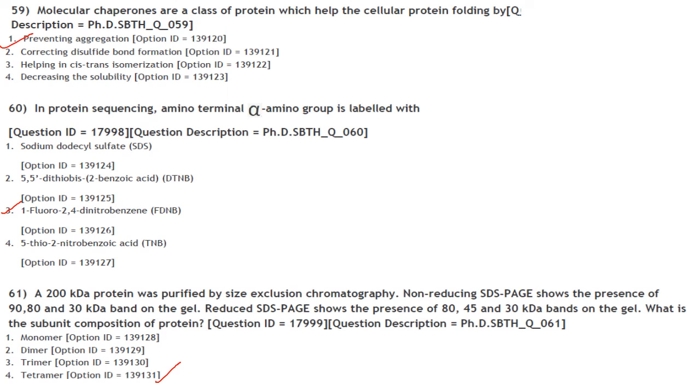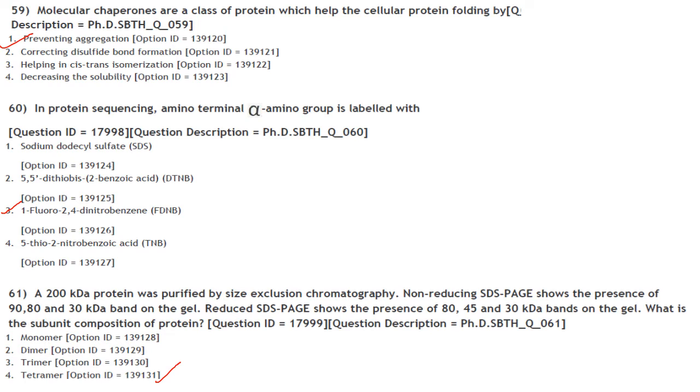Molecular chaperones are a class of proteins which help the cellular protein folding by preventing aggregation. Answer is option 1. In protein sequencing, the amino terminal alpha amino group is labeled with 1-fluoro-2,4-dinitrobenzene, FDNB. That is Sanger's reagent.